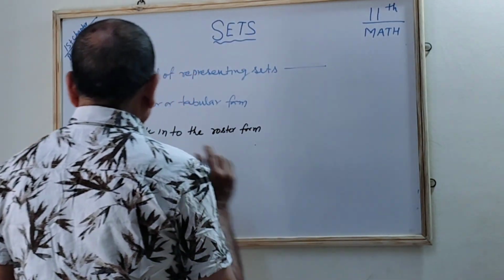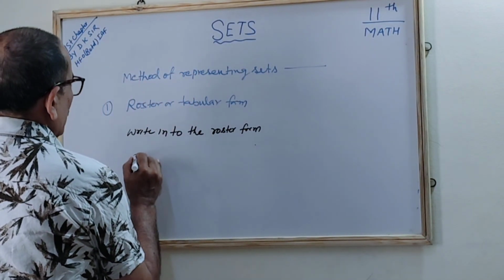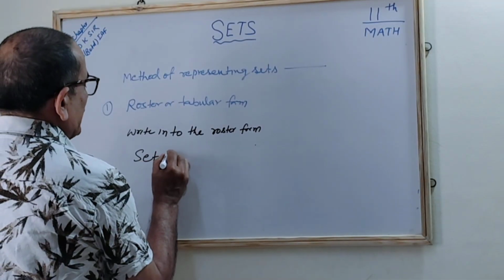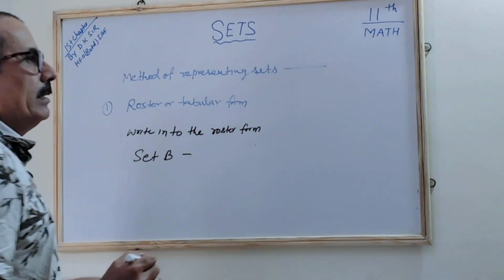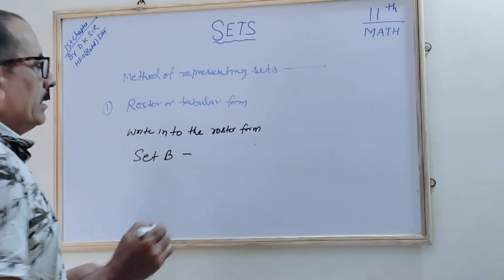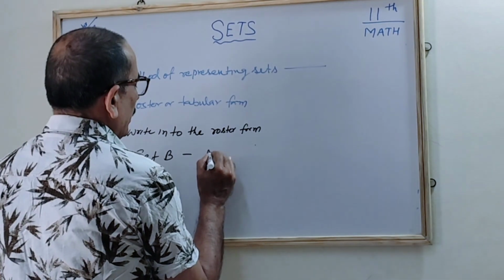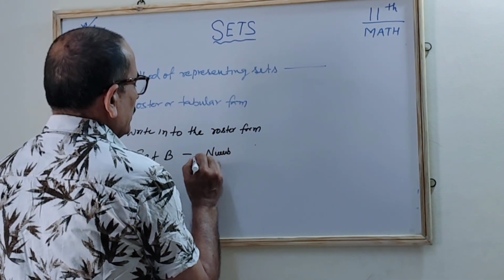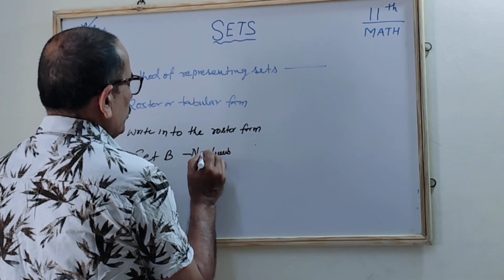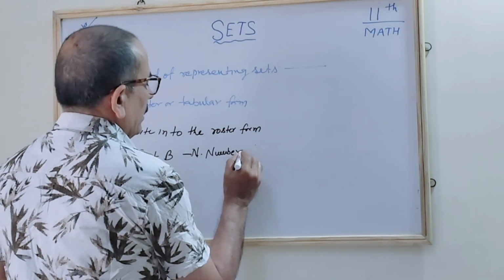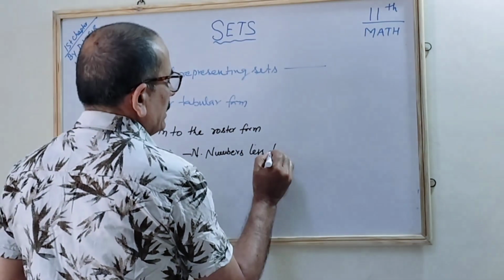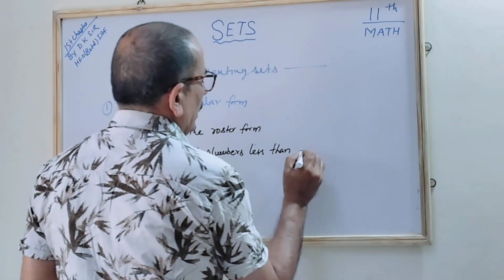Suppose somebody says set B consists of natural numbers less than 10.